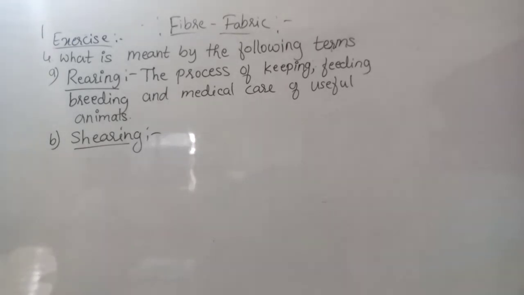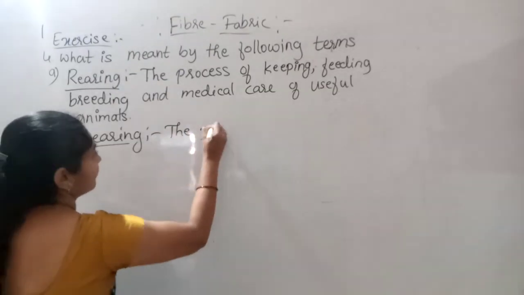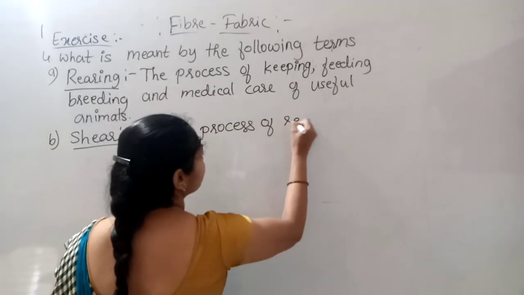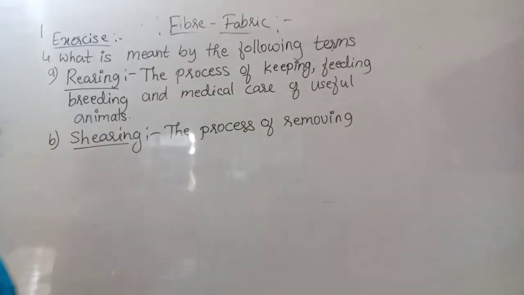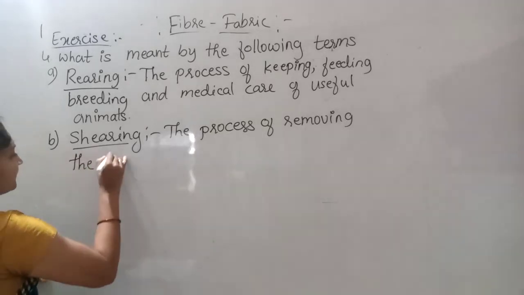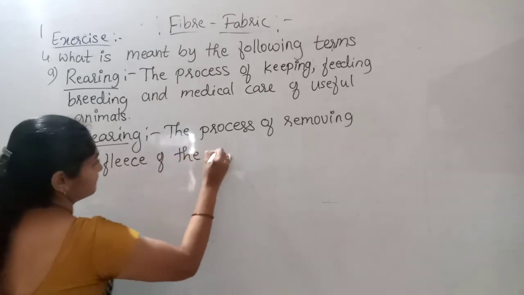Write down here: the process of removing the fleece of the sheep